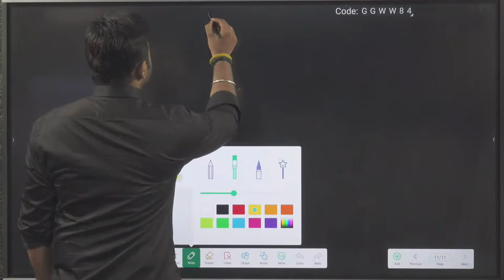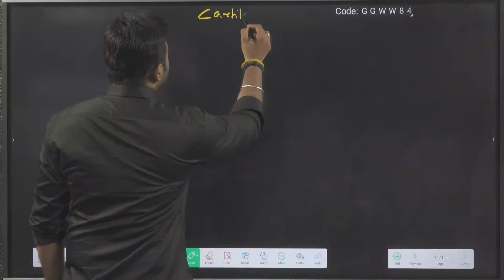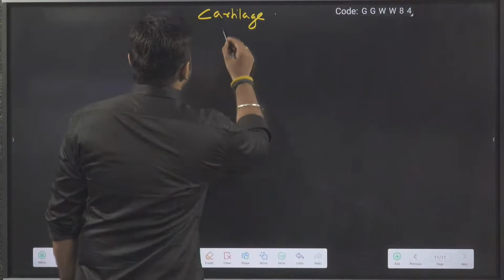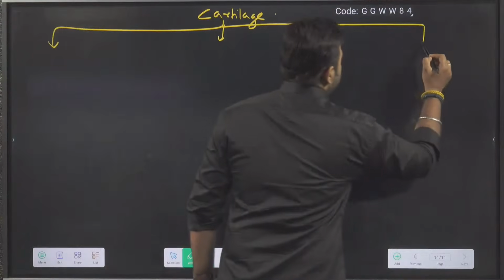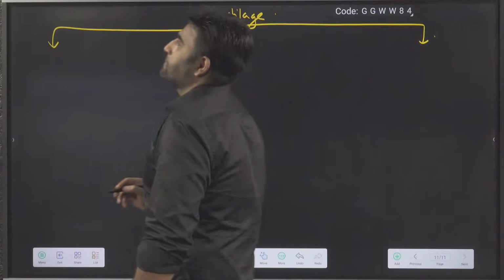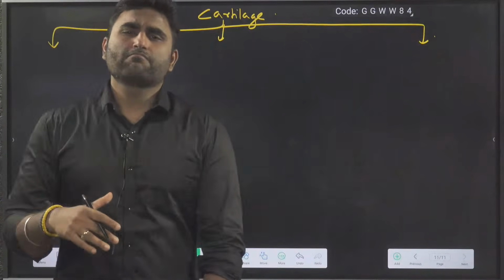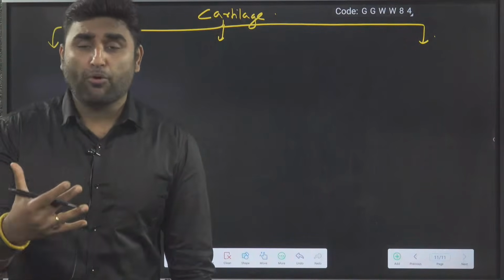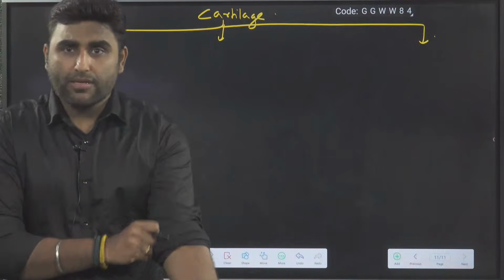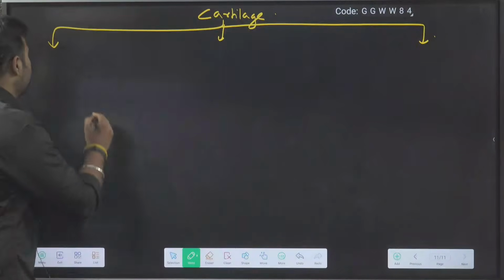So, cartilage. Cartilage is basically of 3 types. How many types? 3 types of cartilage are there. See, cartilage is the supporting framework of your endoskeleton. It supports your framework. Okay. So 3 types are there.